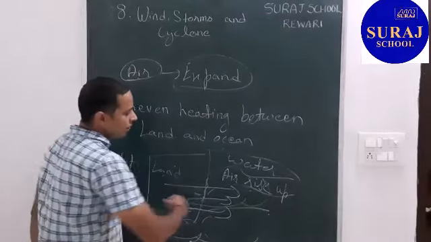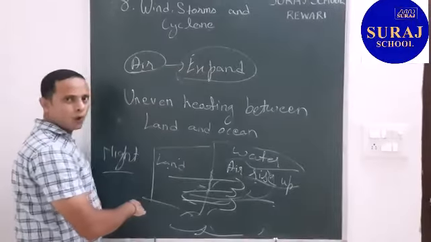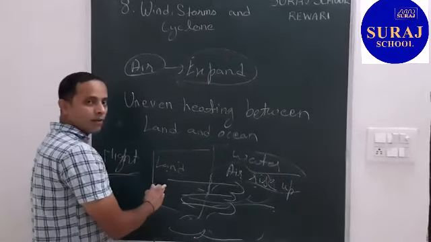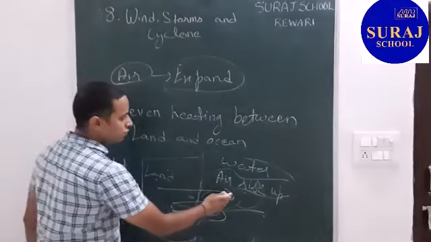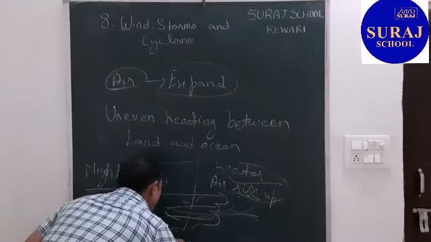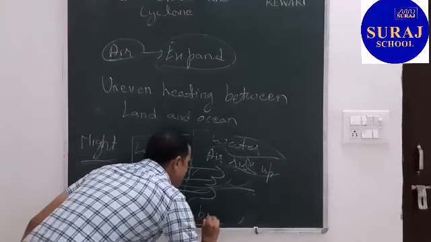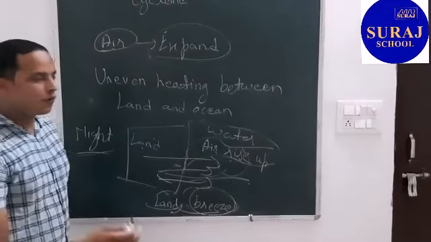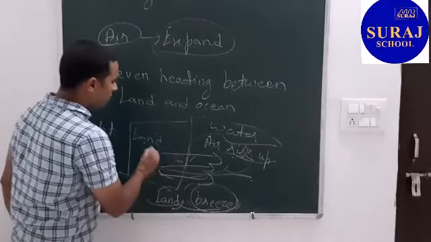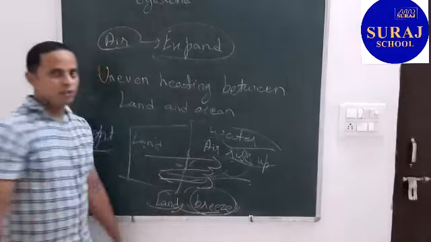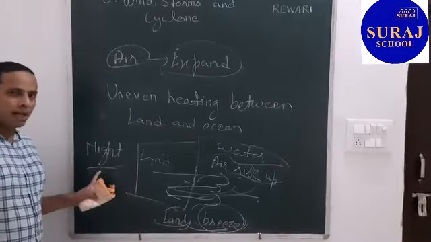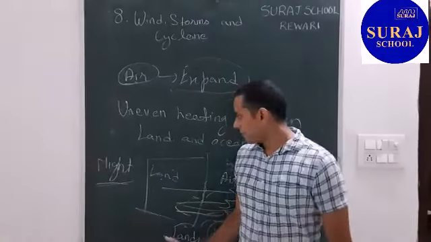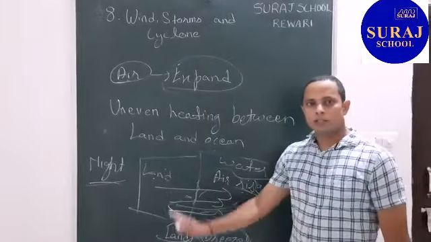Also, this wind is blowing. So it happens during night. Air is flowing from land to sea. So it is known as land breeze. We all know that breeze means flowing of cold air, and it comes from land, so it is known as land breeze. So land breeze happens during night and sea breeze happens during day. This is a small example.